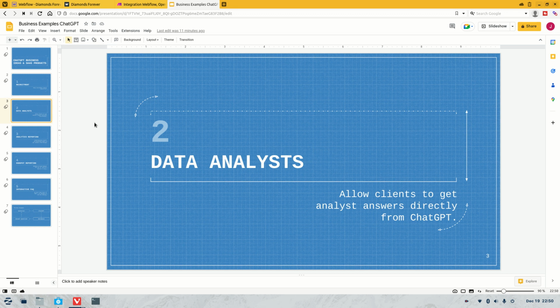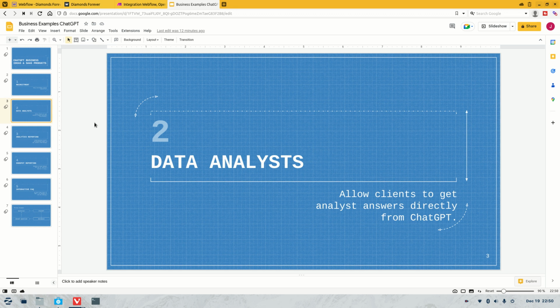So what a data analyst could do is still do their job, obviously this wouldn't be replacing them, but instead of just providing a PDF or a document with all the answers, they could connect ChatGPT to go into the data itself. Once you've trained it, a business owner or whoever is using that data would be able to type certain questions into ChatGPT, and ChatGPT would go through all the analyst's files, everything they created, all the data they found, and give them an answer.